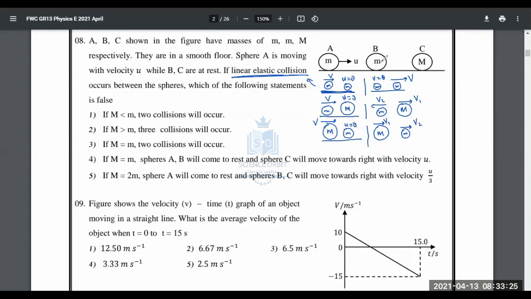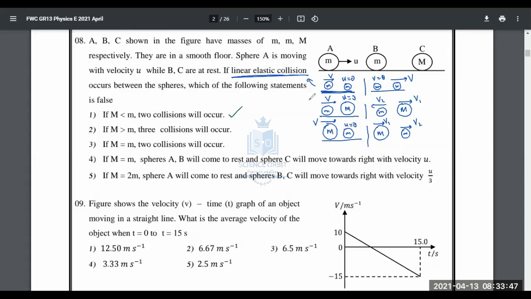This will collide with this. This will collide with this. After that, only two, because after A collides with B, A will stop, B will move. And then B will collide with C. Since C has smaller mass than B, both B and C will be moving in the same direction. A has stopped. So only two collisions. That's correct.